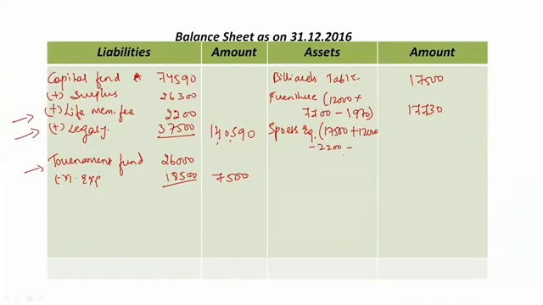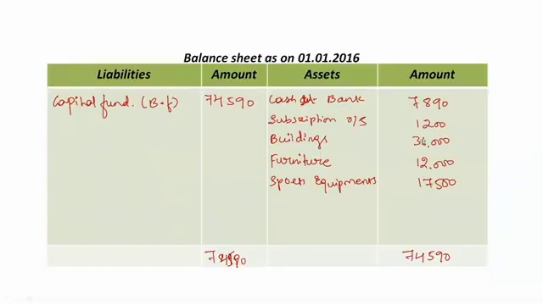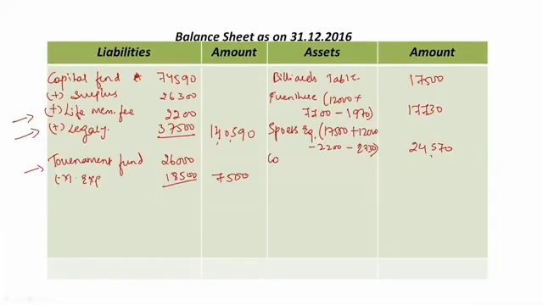We also have depreciation, which was 2,730 rupees. In total, 24,570 rupees. Clear? Then back to question. This is also done. We have cash in hand and cash at bank closing balances. We will take these as they are. Both are my assets, cash in hand and cash at bank.